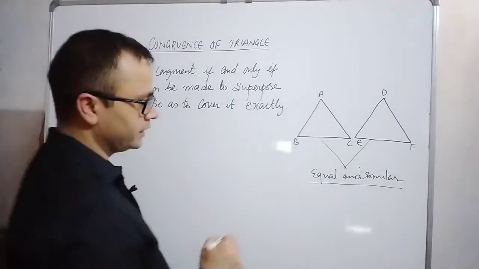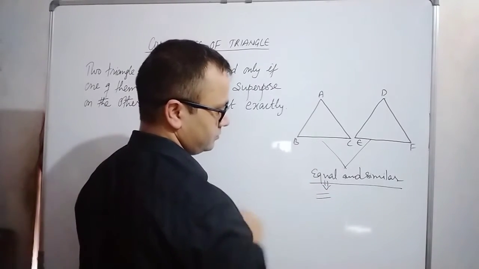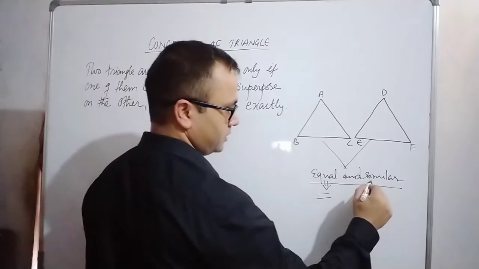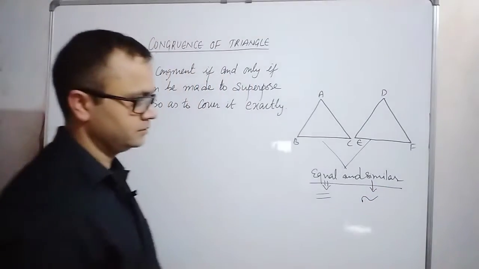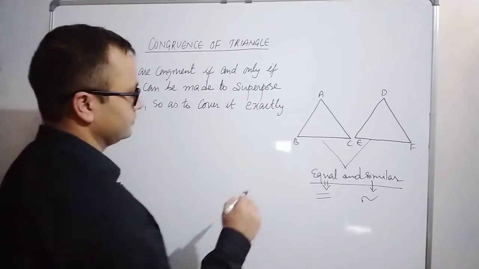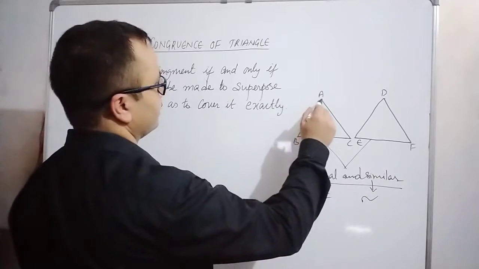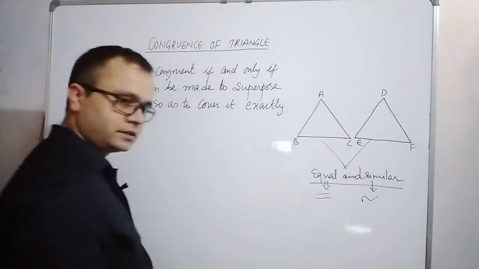So equal is represented by two dashes, and similar is represented by a symbol like the wave of a river. So, equal and similar. Congruent triangle means one triangle superposes the other triangle.